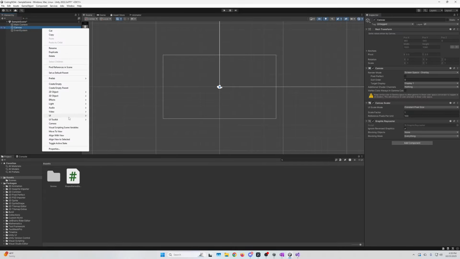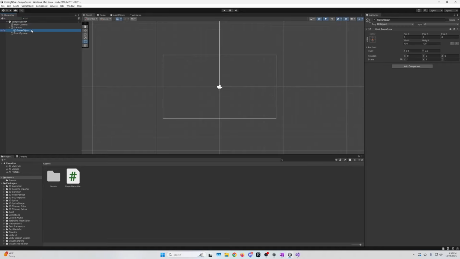Don't delete it. And then we're going to go out to UI, and well, we don't really need these anchor points to be anything. They can be empty objects. So we're going to create an empty object. Boom. And then we want to make 5 anchor points. So let's rename this to Anchor Point 1.